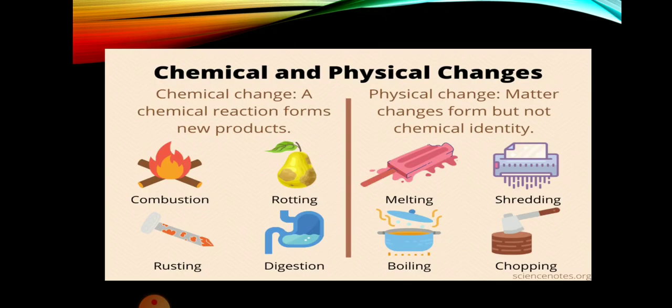Then the next kind of change is physical and chemical change. Now scientifically, changes are classified into physical and chemical changes. If we talk about science, we just have two kinds of changes, which are known as physical and chemical change. So now to understand this particular change, we need to have certain activities. Now in your textbook also there are certain activities being given, where you can clearly understand the difference between a physical change and a chemical change.